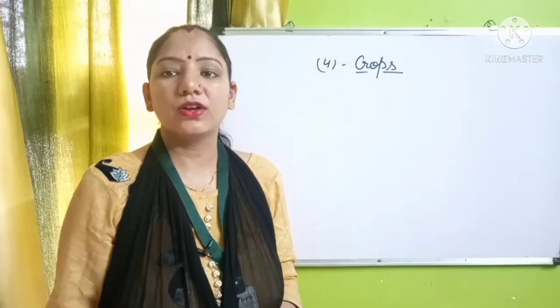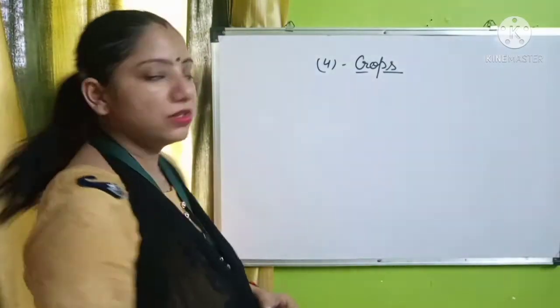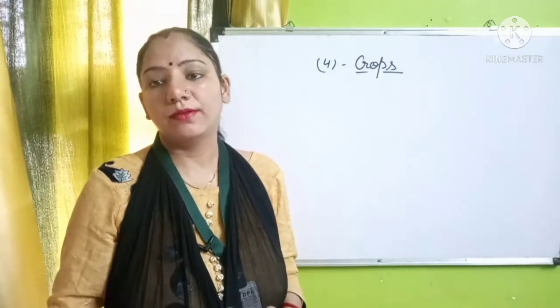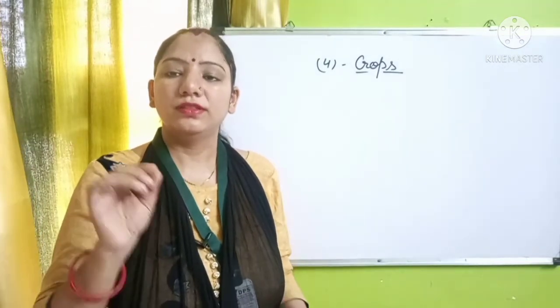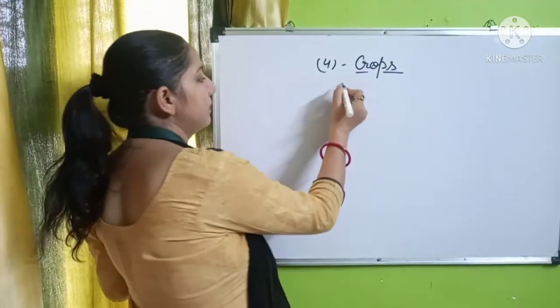The crops which are grown in our country are categorized into the major crops, commercial crops and many different types. But if we want to categorize them according to their use, so these are the different types.